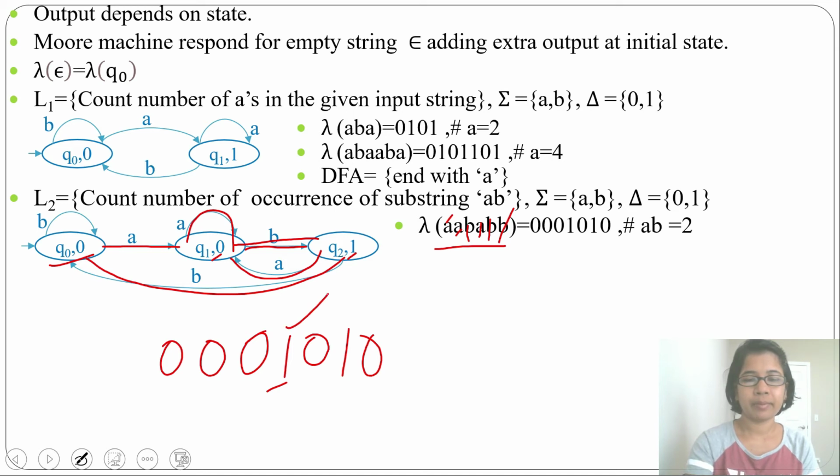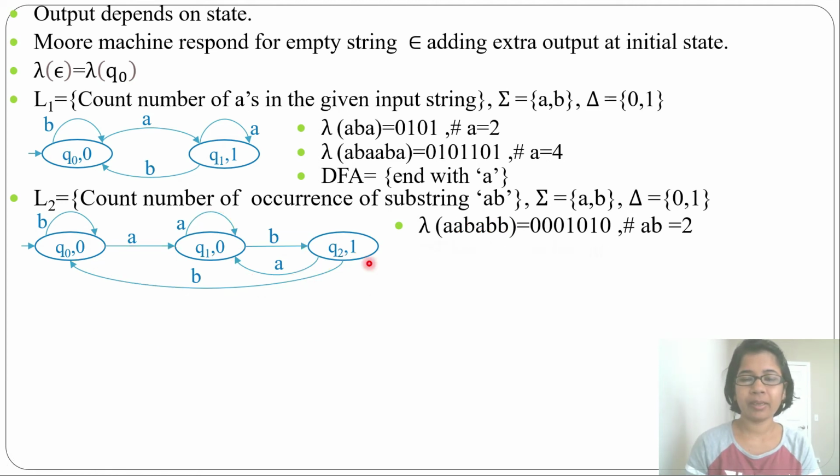How many 1s are present? Two 1s are present, so AB is present 2 times. If you compare with the DFA, it is similar to the DFA: every string ends with AB. Here there is no final state, but in the DFA there will be a final state.